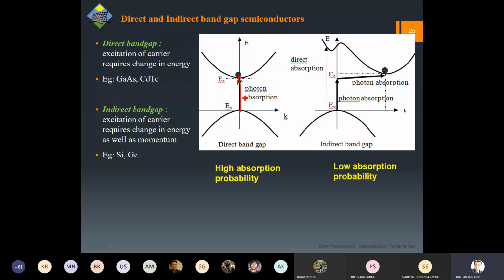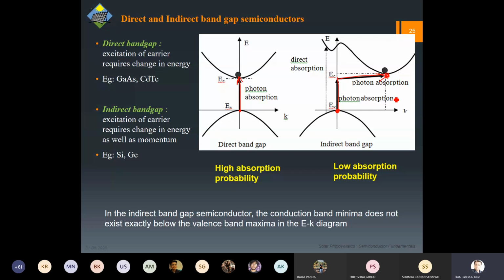But when you go for indirect band gap, like silicon and germanium, you have to supply not only energy but the momentum as well, because you can see these two peaks of the valence and the conduction band are not along the same axis. Due to this misalignment of the minima and the maxima, indirect band gap materials have to work more.